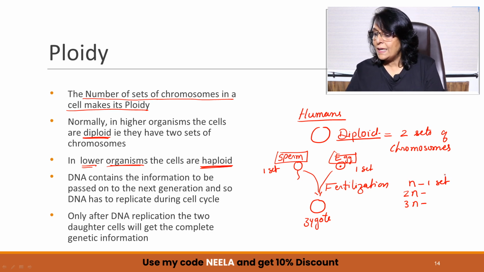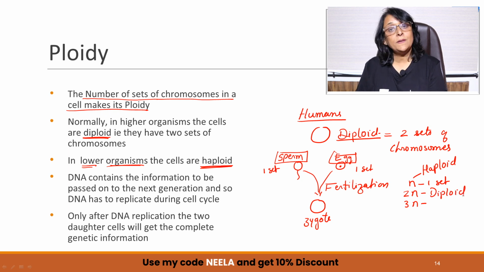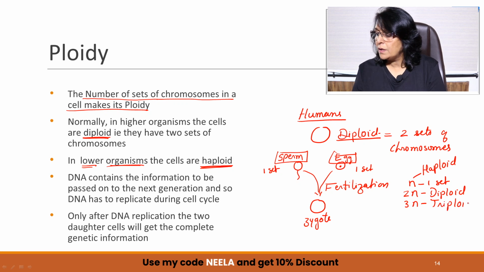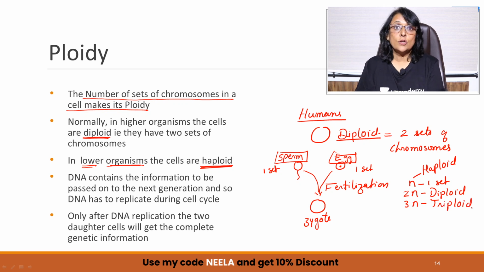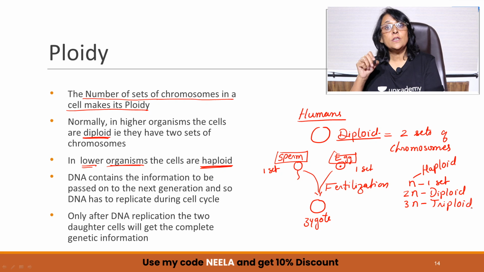So N is haploid. What will be 2N? Diploid. What will be 3N? Triploid, and so on.